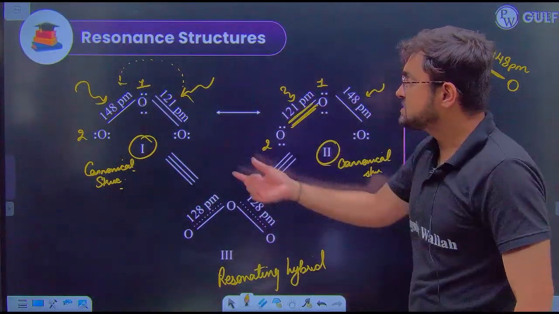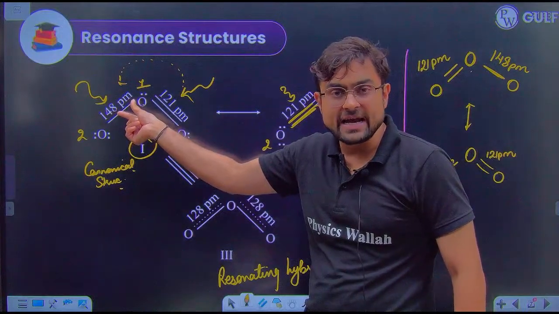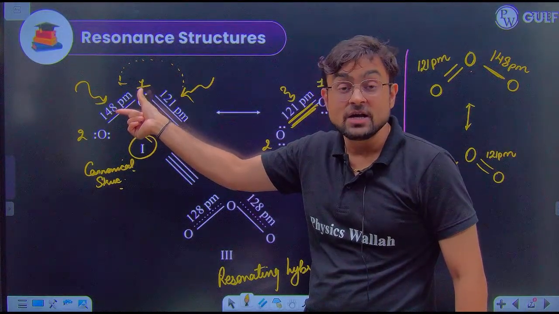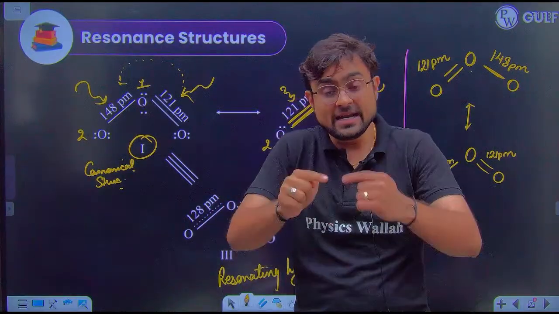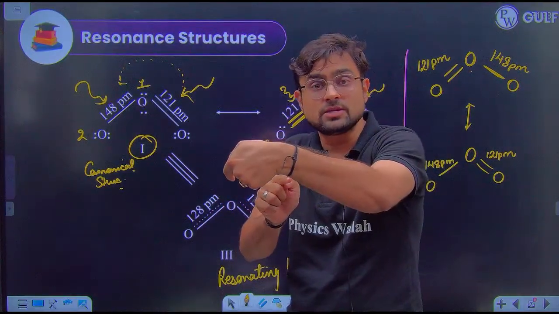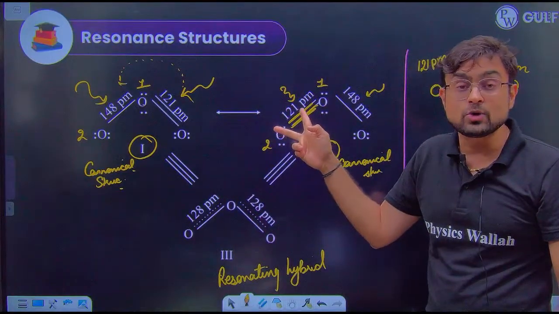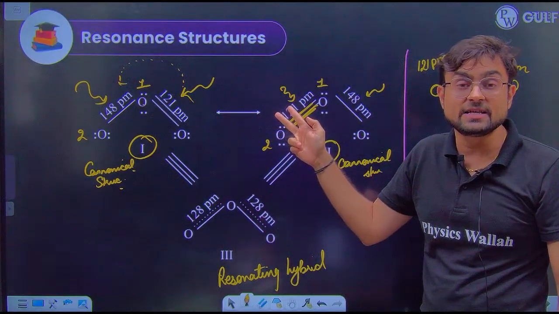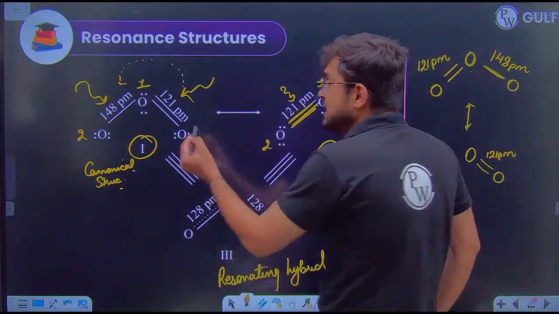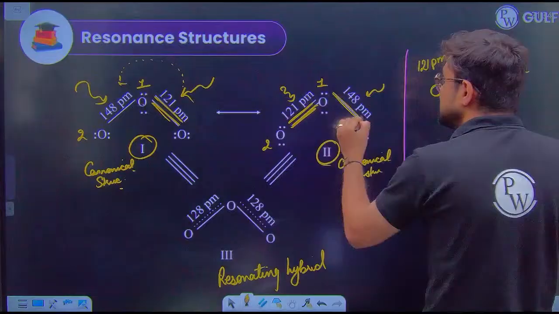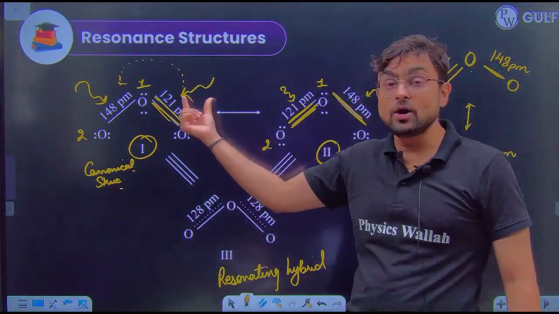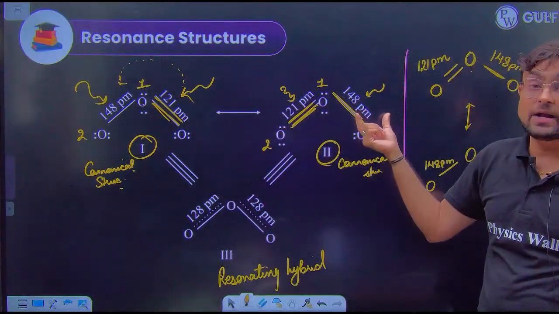So for a few microseconds, these two oxygen carry a single bond, its bond length is 148, and now the double bond jumps to this position and these two carry a double bond, their bond length decreases to 121. Similarly, sometimes you see a double bond here and sometimes you see a single bond here. So sometimes its bond length is 121, sometimes its bond length is 148.